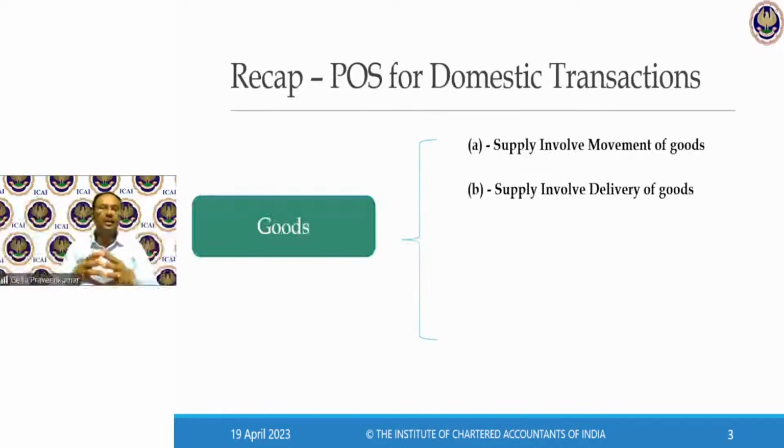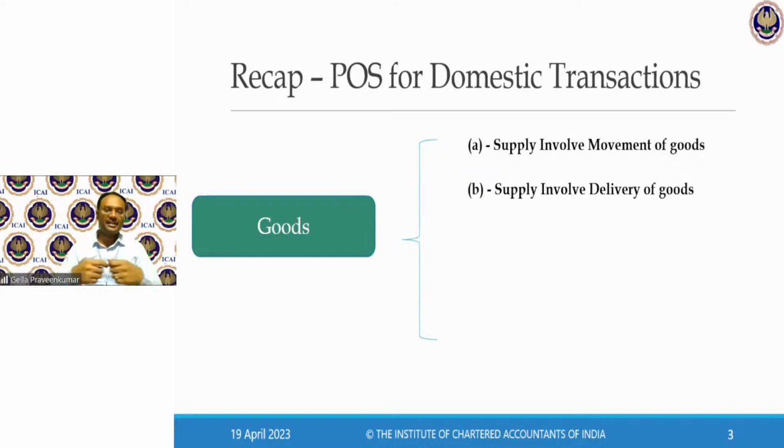Then, clause B, which deals with the bill to ship to model. A tri-party transaction. There's a party called seller. There's a party called buyer. In between, there is one more party called recipient.